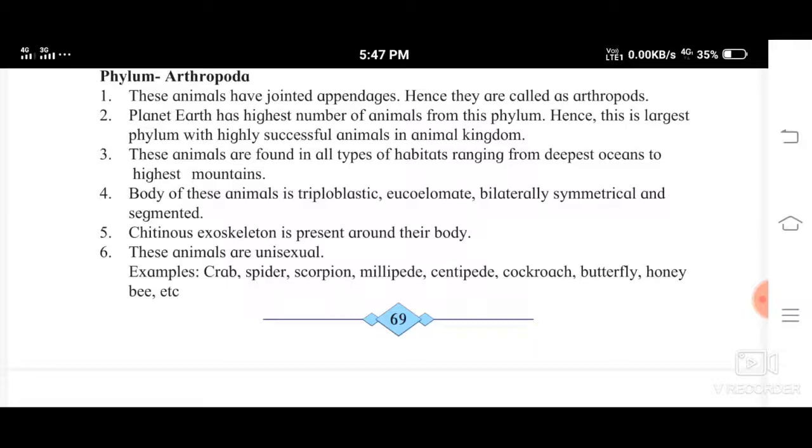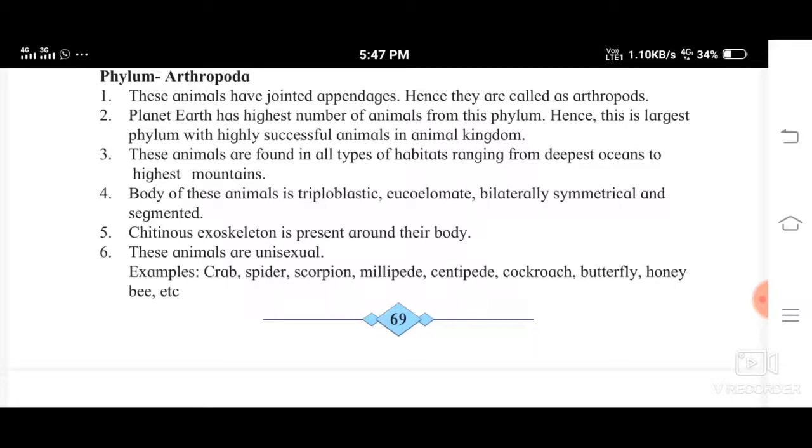Take the cockroach in your house: you find it in the lowest temperature. It can stay in your refrigerator also, and it can stay near your gas stove, wherever the temperature is high. So they are found in all types of habitats, ranging from the deepest oceans to the highest mountains. Body of these animals is triploblastic, again, triploblastic means 3 layers.